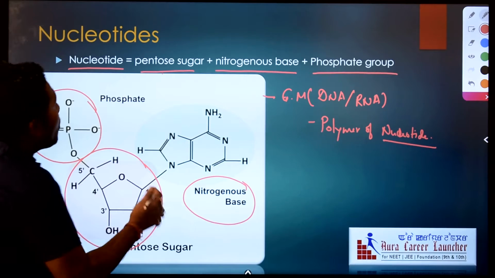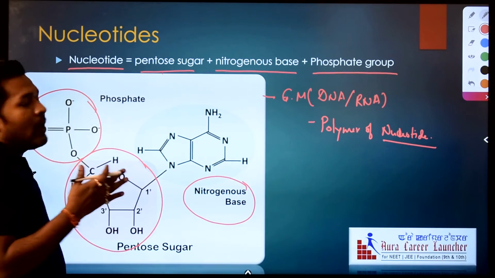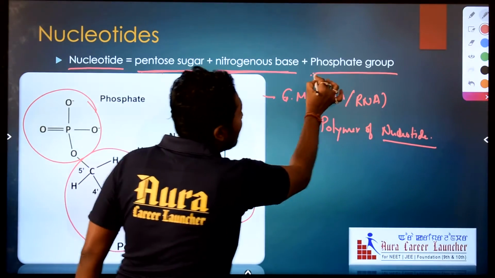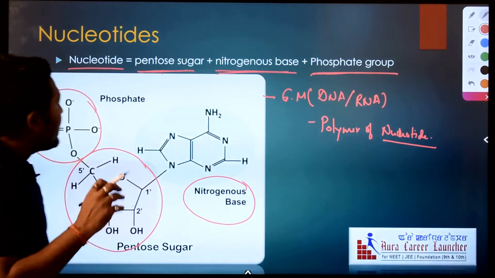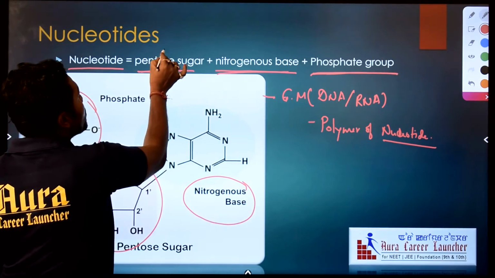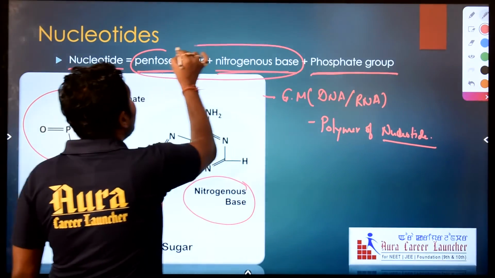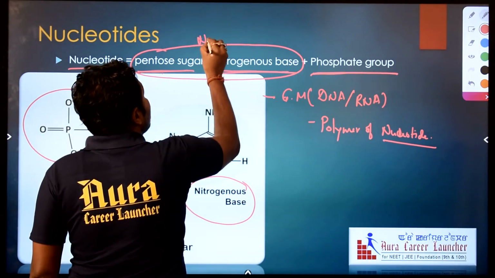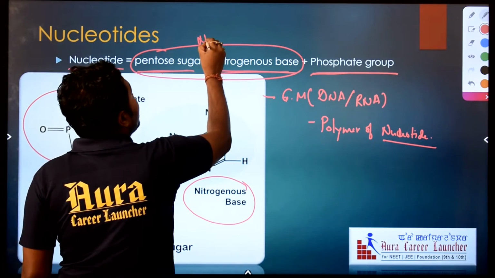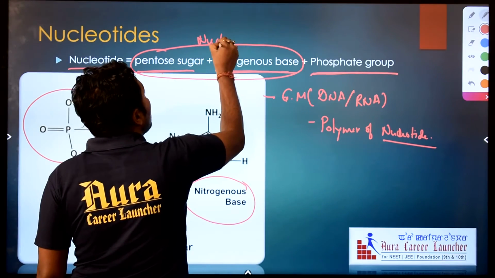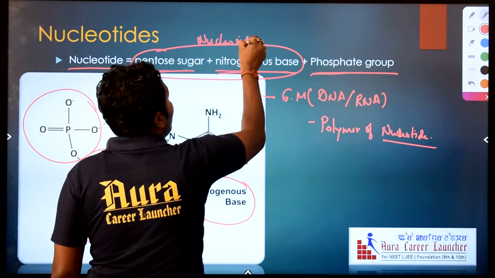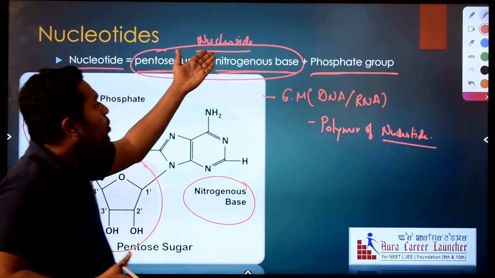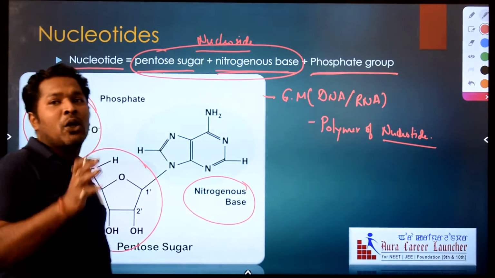Now we will see each component of the nucleotide one by one: pentose sugar, nitrogenous base and phosphate group. One more thing: the pentose sugar and the nitrogenous base together are called a nucleoside. So you can say that a nucleotide is the assembly of a nucleoside plus a phosphate group.